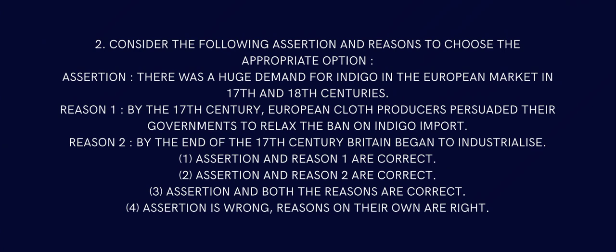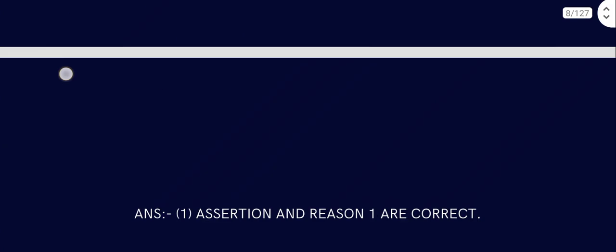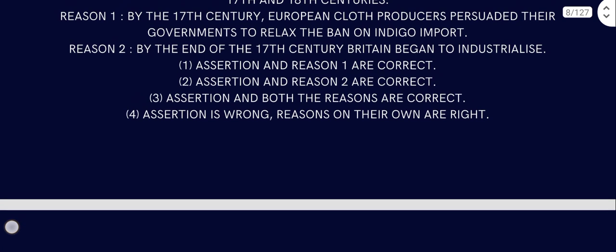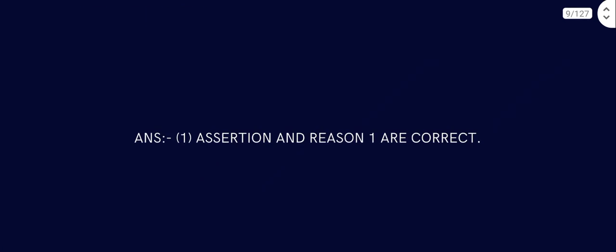Question number 2. Consider the following assertion and reasoning to choose the appropriate option. Assertion: there was a huge demand for indigo in the European market in the 17th and 18th centuries. Reason: by the 17th century, European cloth producers persuaded their government to relax the ban on indigo import. That is correct, so assertion and reason 1 is correct, I think. By the end of the 17th century, Britain began to industrialize. Well, that's not really the end of the 17th century. The answer is that assertion and reason 1 are correct.